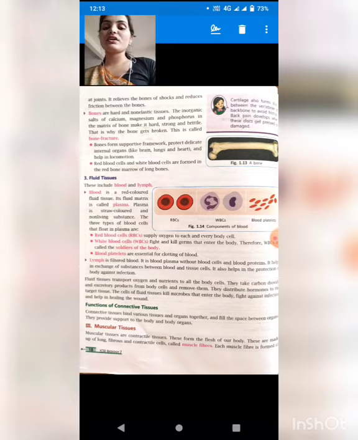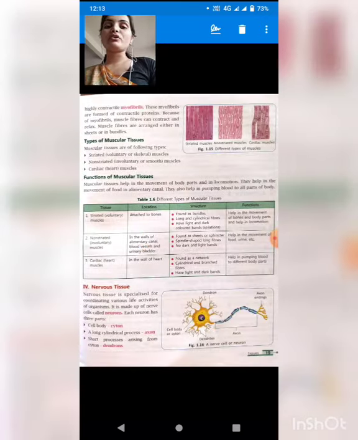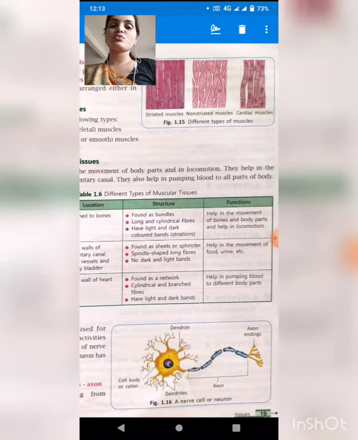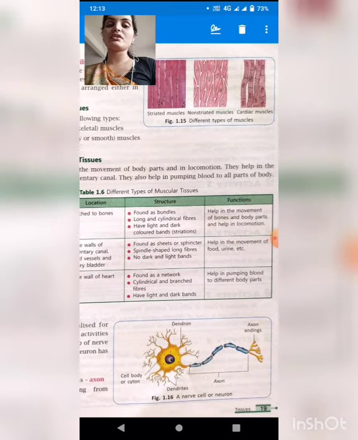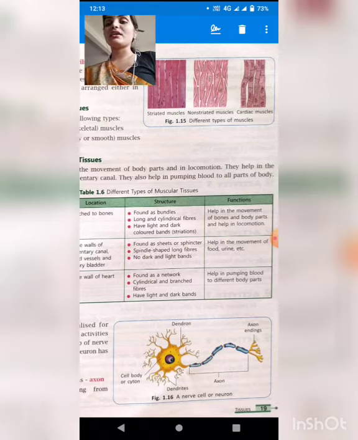After that students, see the function of connective tissue. Connective tissue binds various tissues and organs together, as I had told to all of you. Now the muscular tissue. If we talk about the muscular tissue, see students, in figure 1.15 there are three types of muscular tissue: striated muscles, non-striated muscles and cardiac muscle.